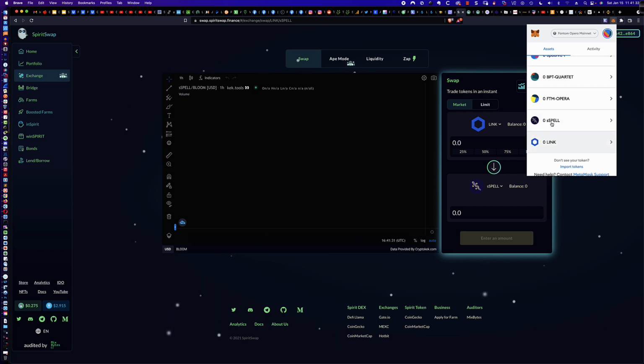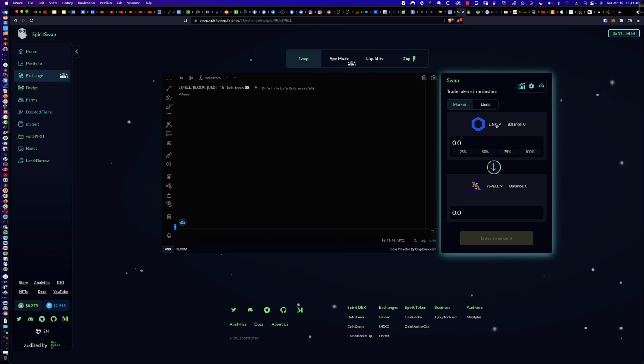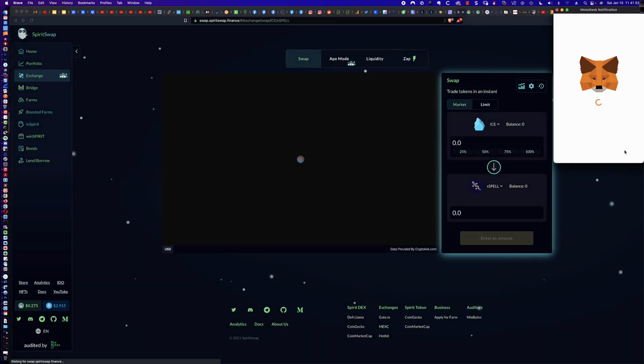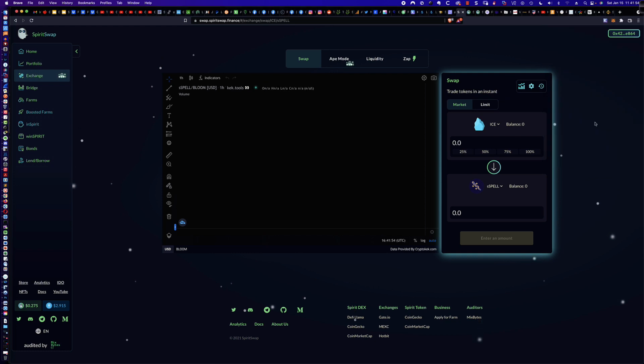So the most recently added coins or tokens to your MetaMask wallet, at least in my case, show up at the very, very bottom. So that's a great way to add it. Instead of having to go to FTM scan, like I had demonstrated in a previous video, you can simply do it here by coming to the swap side, acting like you're going to do a swap, and then say, yeah, I need to add ICE, click the plus token, and away you go. It adds it to your wallet.